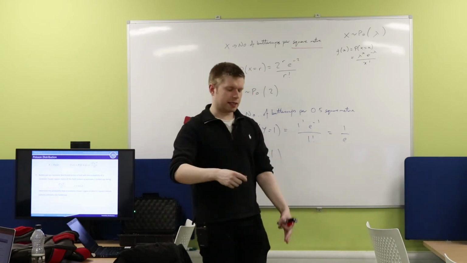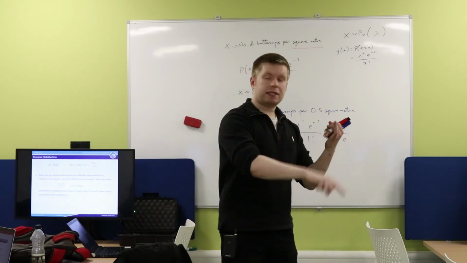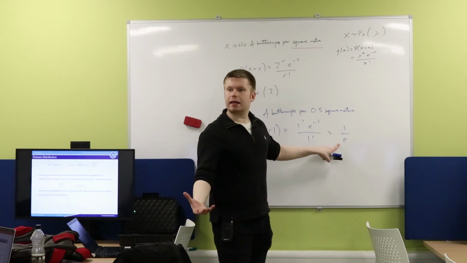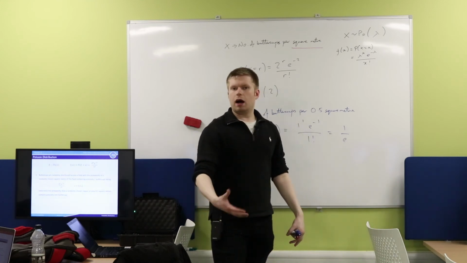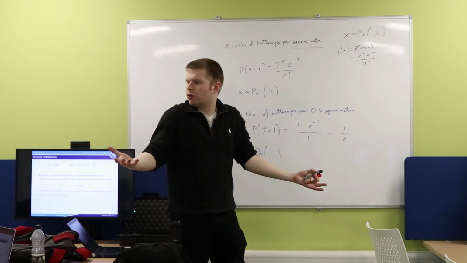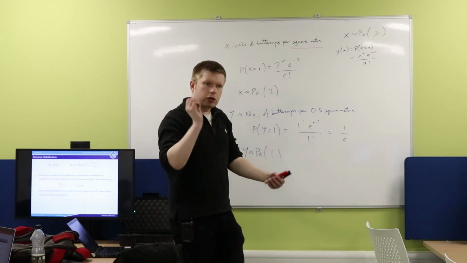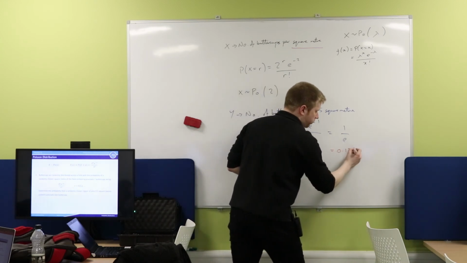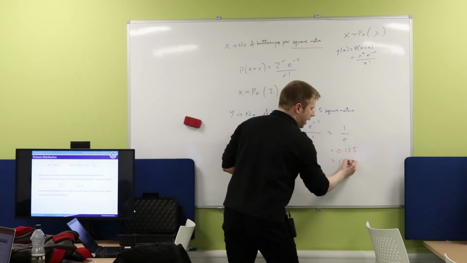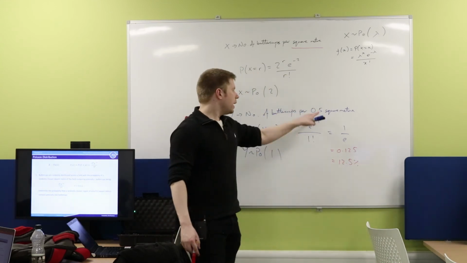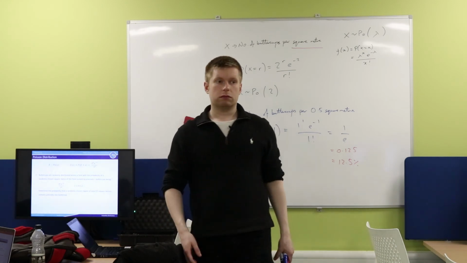Remember, we leave our probability as either a fraction, a percentage, or a decimal. This here, even though it is technically a fraction, is meaningless to me. I'm like, okay, so I've got a 1 over an e chance, right? It doesn't make sense to me. So convert this into a decimal. What do we get? 0.125. Now immediately I can see there's about a 12.5% chance of finding exactly 1 buttercup in half a square meter. Is that okay?